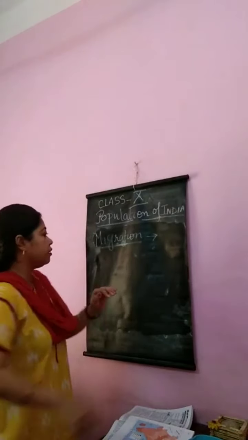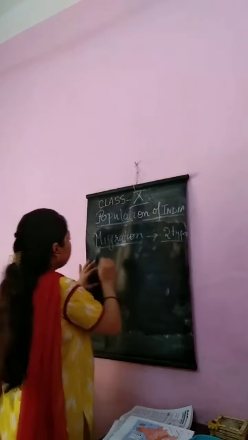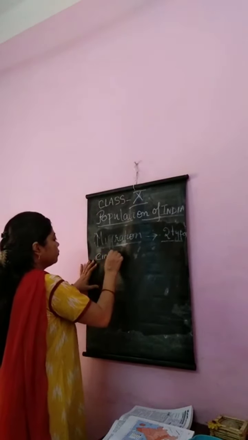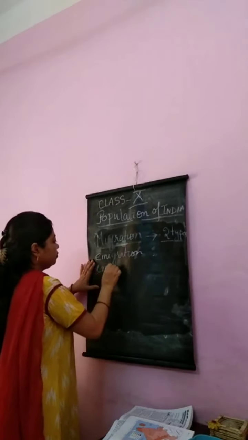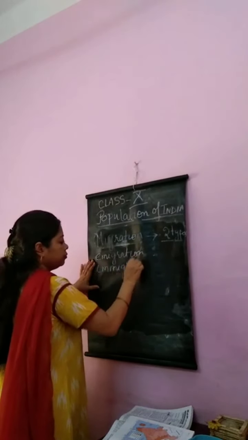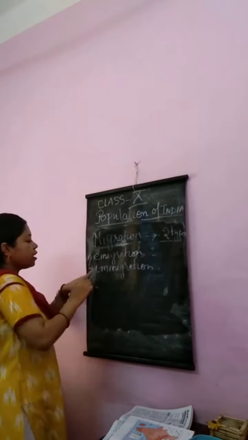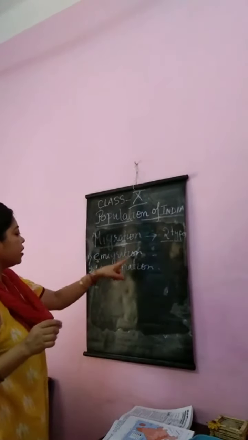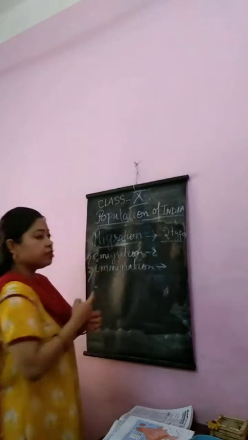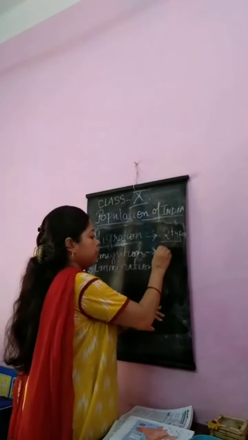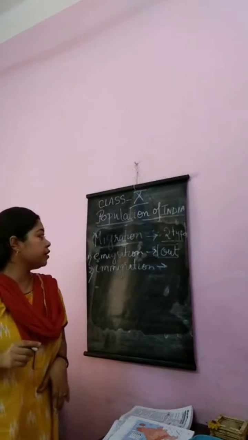There are two types of migration: emigration and immigration. One is E, one is I. Emigration means out migration.